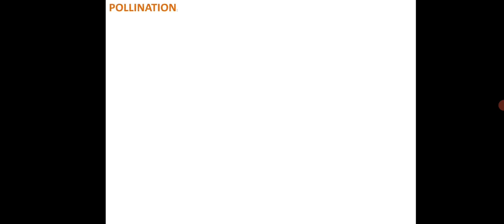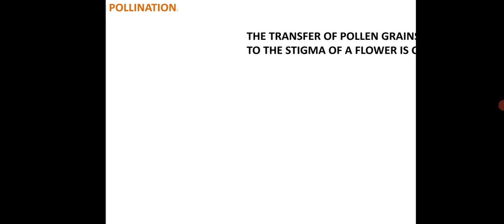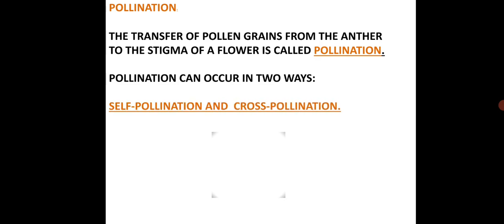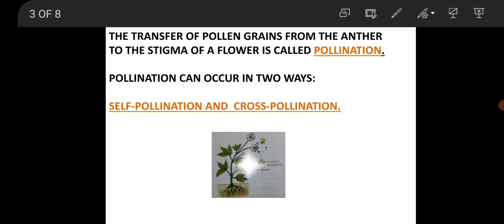What is pollination? The transfer of pollen grains from the anther to the stigma of a flower is called pollination. Pollination can occur in two ways: self pollination and cross pollination. In the picture, you can see the transfer of pollen grains from the anther to the stigma of the flower.